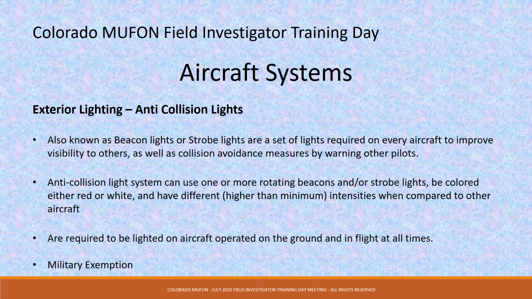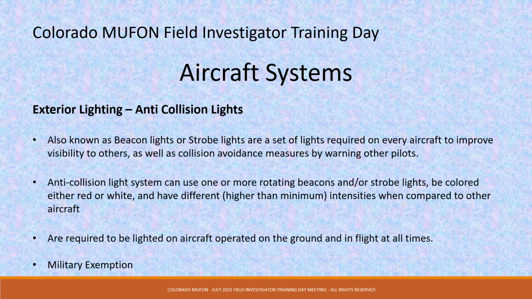Exterior lighting, anti-collision lights, also known as beacon lights or strobe lights, are a set of lights required on every aircraft to improve visibility to others, as well as collision avoidance measures by warning other pilots.